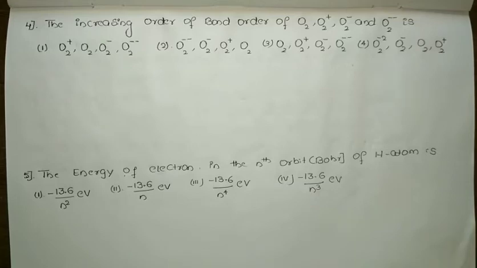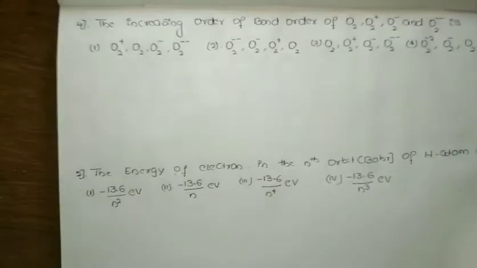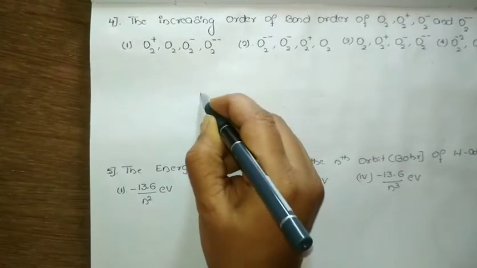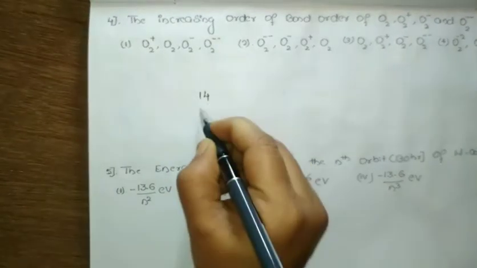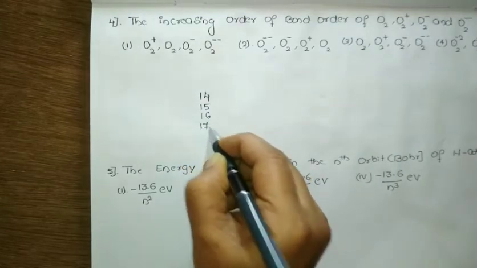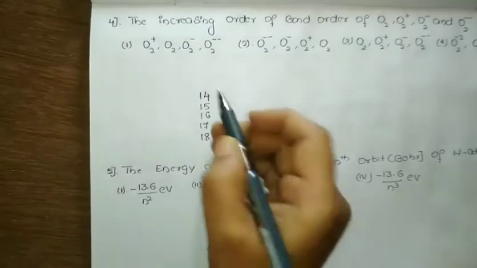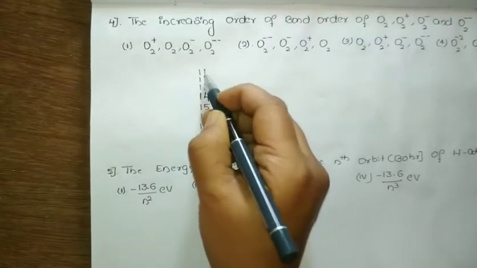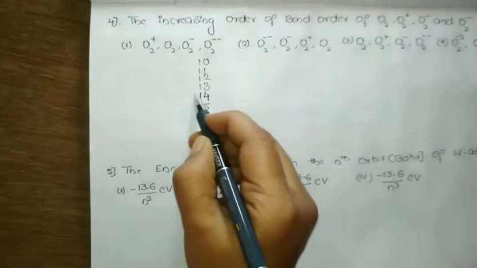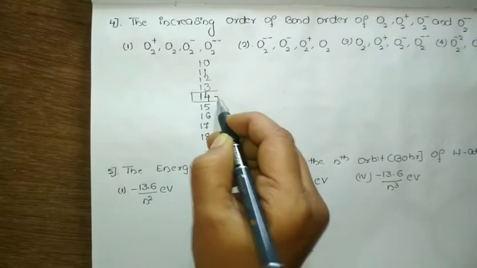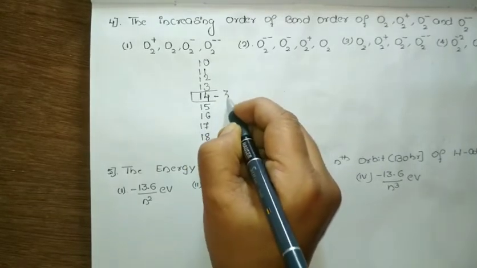So for that reason there is a simple way. I have seen this and practiced it, and in that way I am explaining it to you. Just observe here. Let us write 14 here. Below this, 15, 16, 17, 18. Similarly above this, 13, 12, 11, 10. Let us consider this 14 as the center one. Corresponding to 14 it is 3.